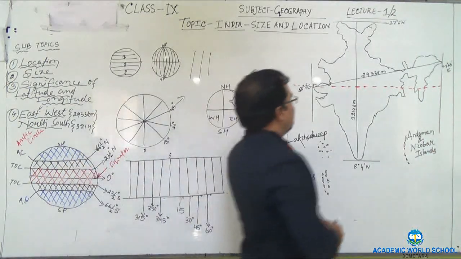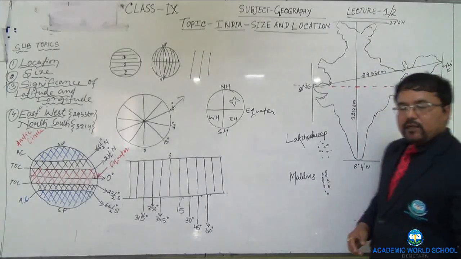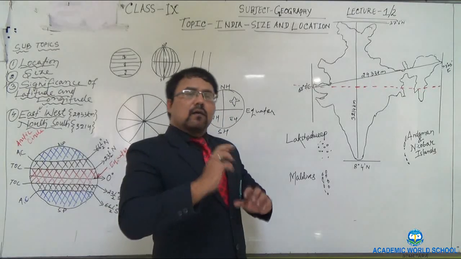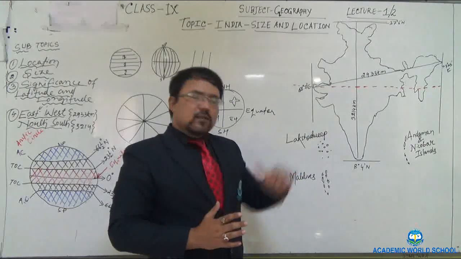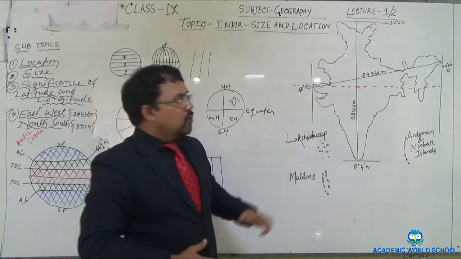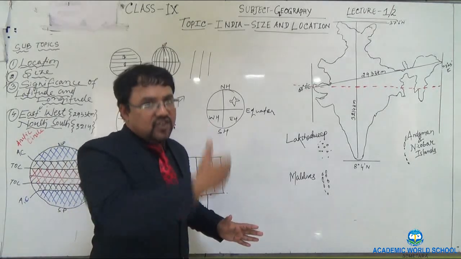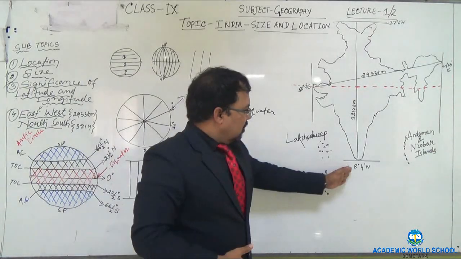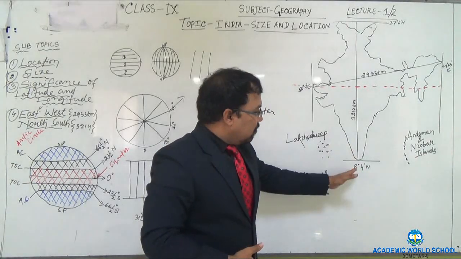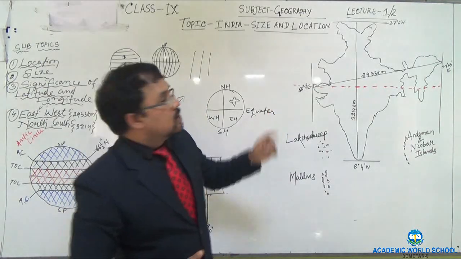Next, what is the north-south extent of India in terms of latitude? When we try to find the north-south extent of India, we have to go by latitudes. We have to see from which latitude to which latitude India extends. So you can see here, India extends from 8 degrees 4 minutes north to 37 degrees 6 minutes north.